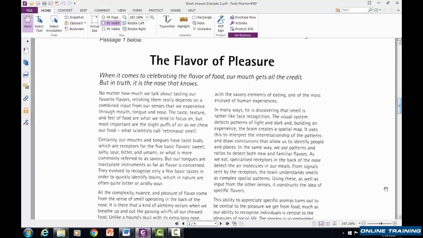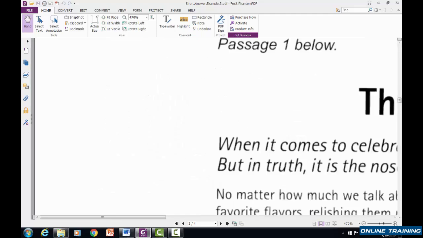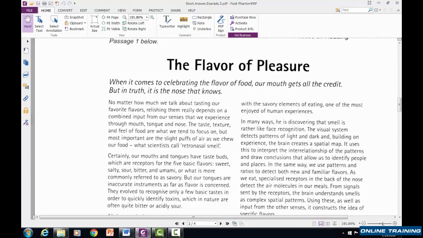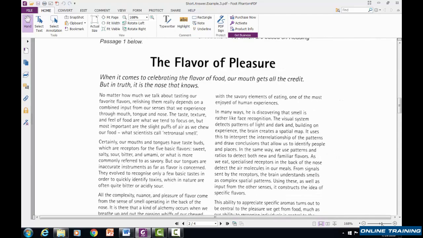The flavor of pleasure. Nice. Oh, that's too big. That might be a little bit too big too. Let's make it a little bit smaller. Yeah, I like 168. All right, the flavor of pleasure.